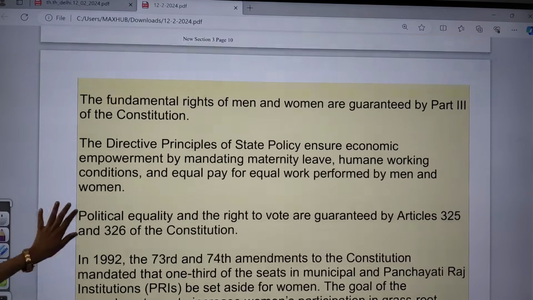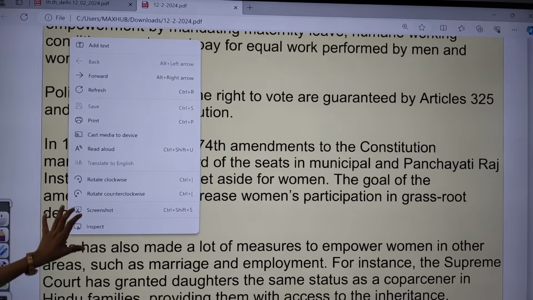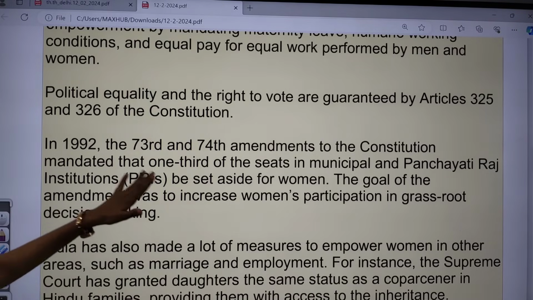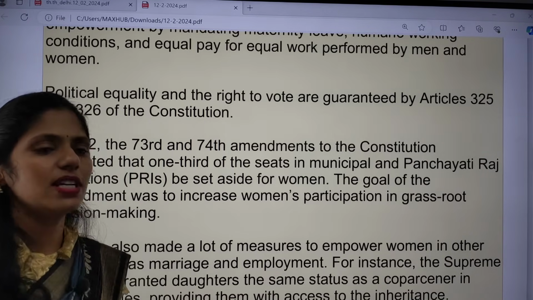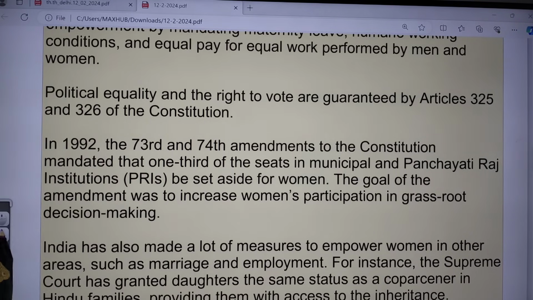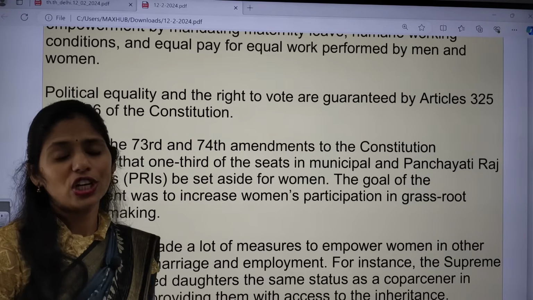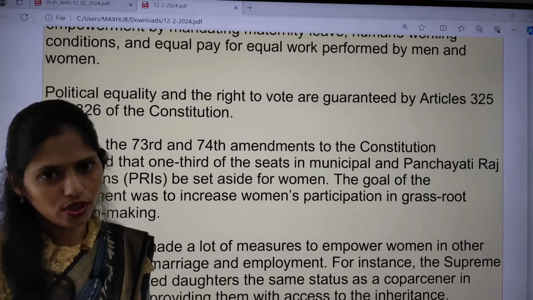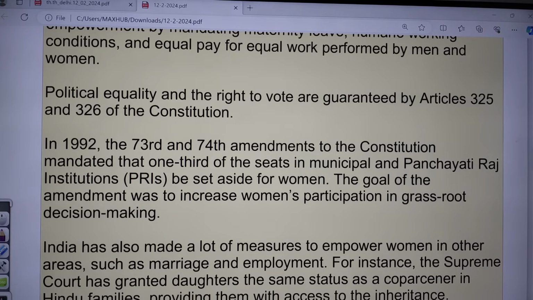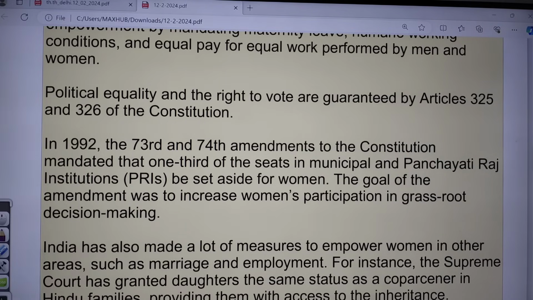And political equality and the right to vote are guaranteed by Article 325 and 326 of the Indian Constitution. And we have this universal adult franchise. That means whoever it may be, men or women, irrespective of education status, everyone who has reached 18 years of age has the right to vote. And let me know which amendment decreased the age of the right to vote to 18.